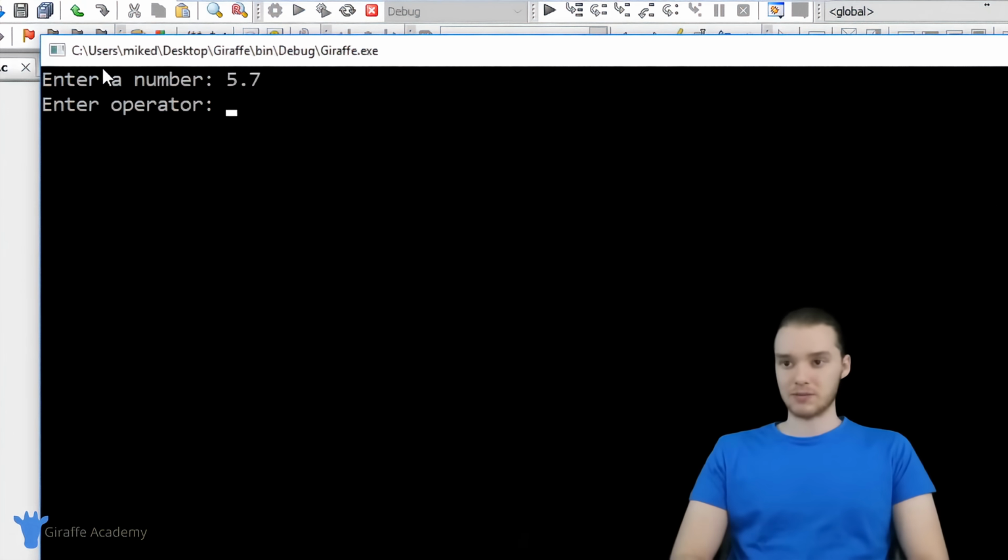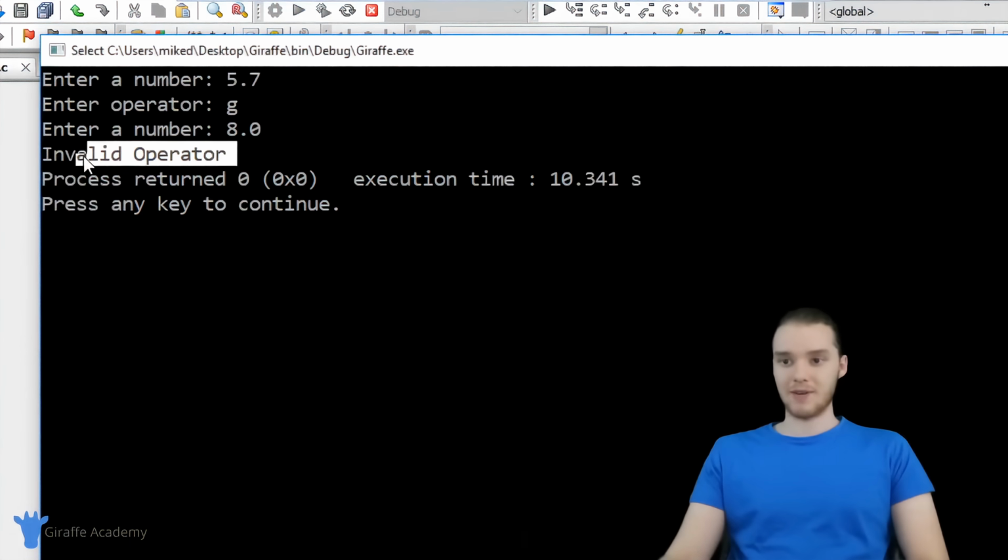So we'll say like 5.7, and I'm just going to enter in a G. So that's an invalid operator. That's not going to work. And I'll enter my number. Let's do 8, and you can see it tells us invalid operator.